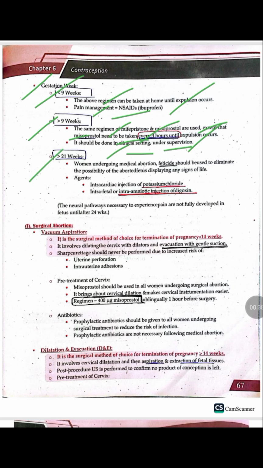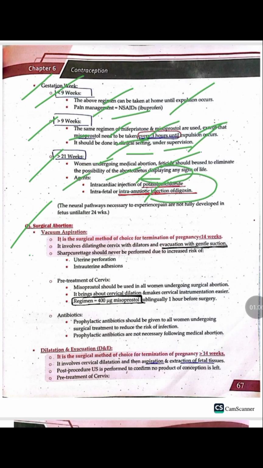If the period of gestation is more than 21 weeks and the woman wants a medical abortion, then we give a feticidal agent to eliminate the possibility of the fetus showing any signs of viability. The agents used as feticidal are intracardiac injection of potassium chloride, and intrafetal or intraamniotic injection of digoxin.